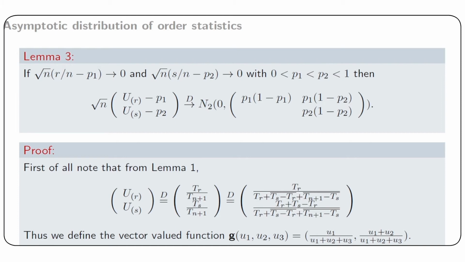So we at once define the vector valued function g with 3 arguments u1, u2, u3 as u1 divided by u1 plus u2 plus u3, and the other component is u1 plus u2 divided by u1 plus u2 plus u3.